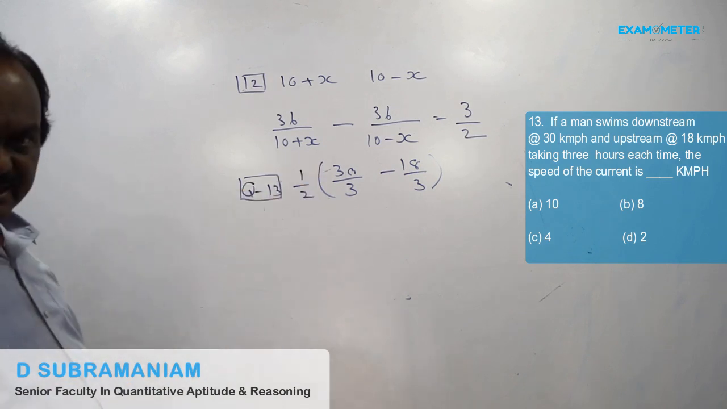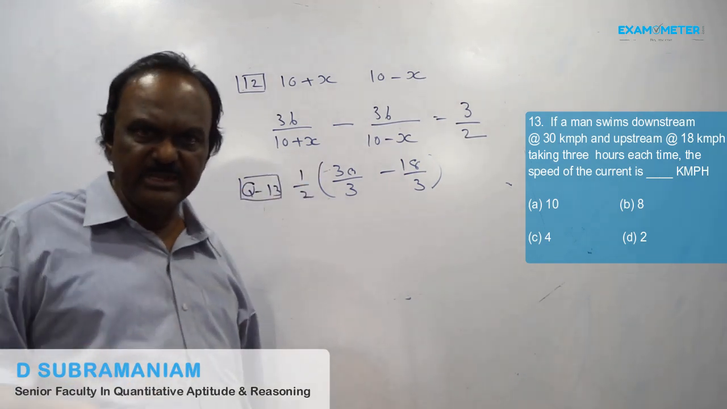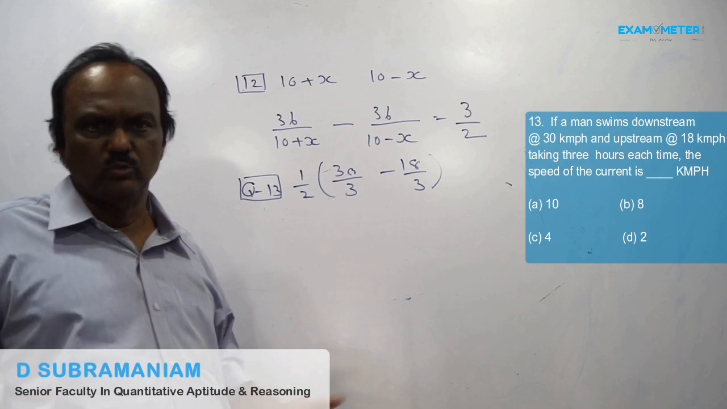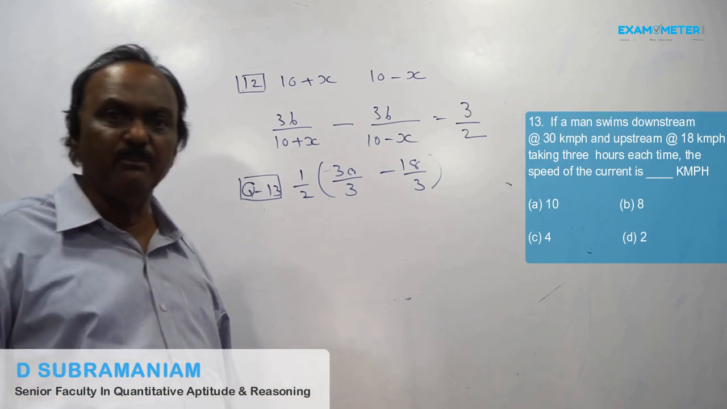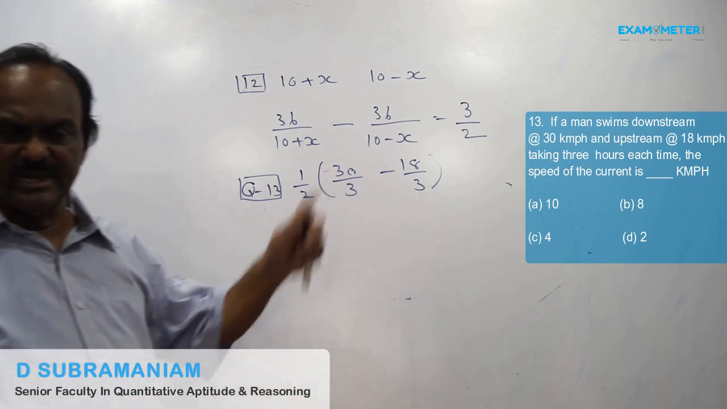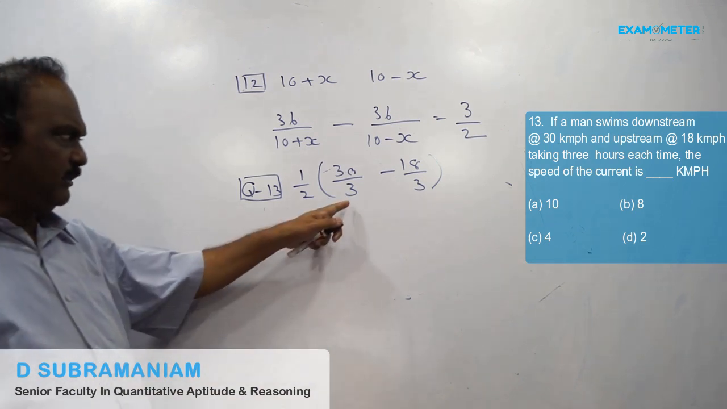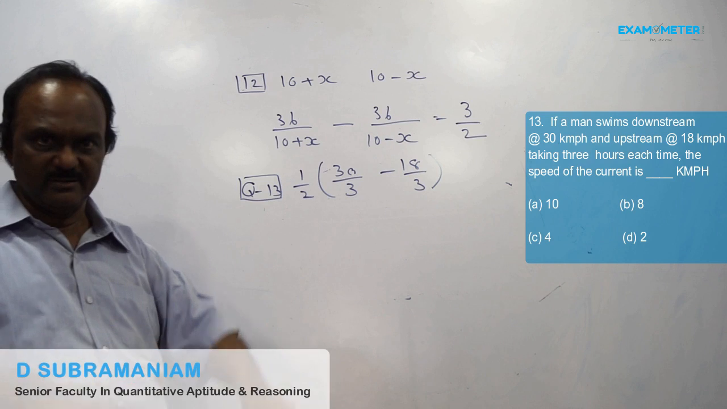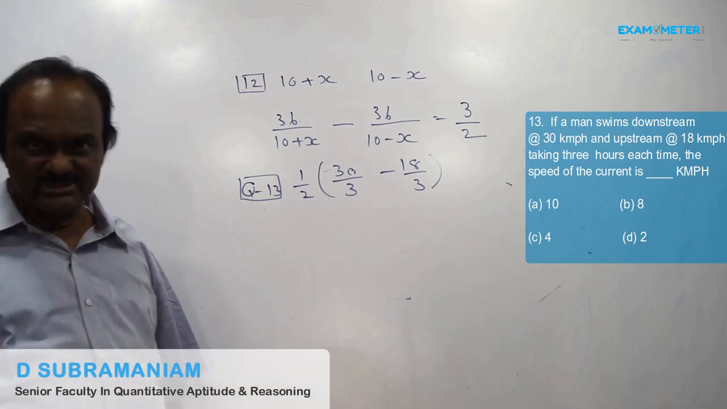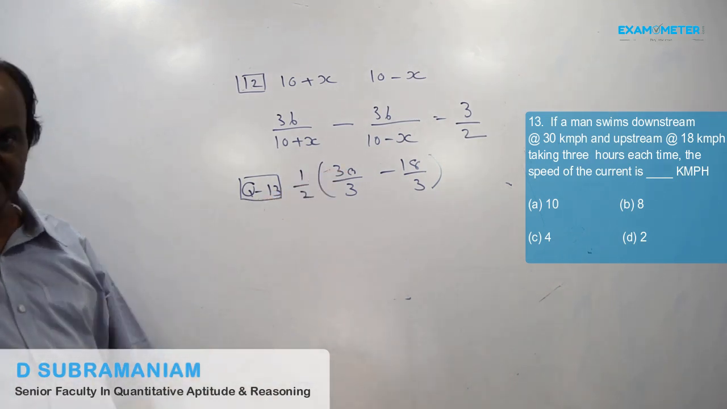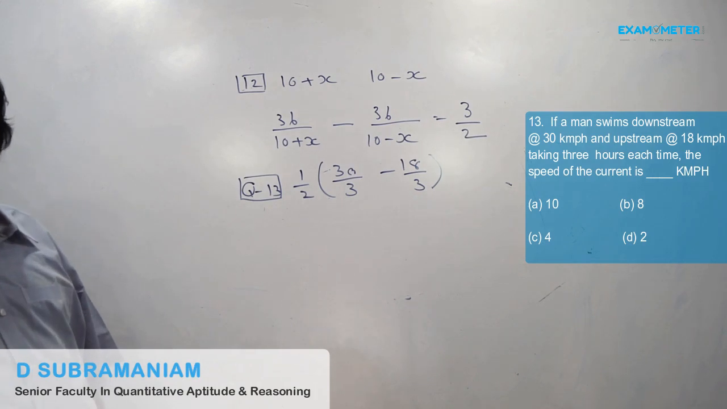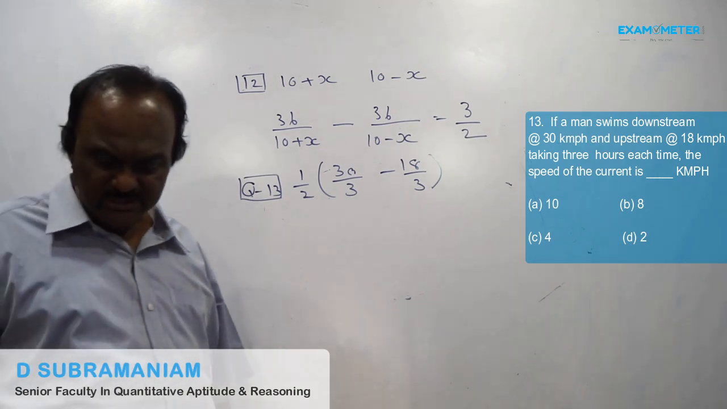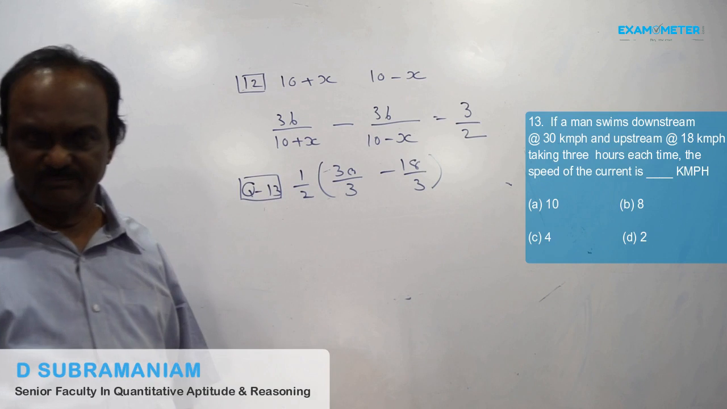30 minus 18 is 12. 12 by 3 is 4. Half of 4 is 2. So answer is 2 kmph. When the denominators are equal, you can add or subtract the numerators. I told you in the topic of fractions. So 30 minus 18 is 12, 12 by 3 is 4, half of 4 is 2. So answer is 2 km per hour.